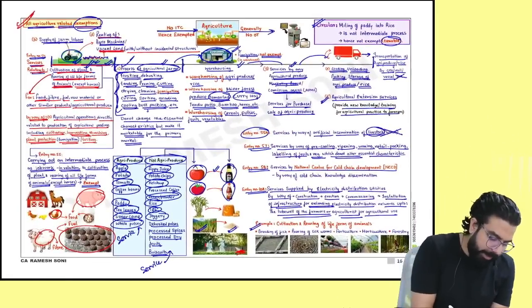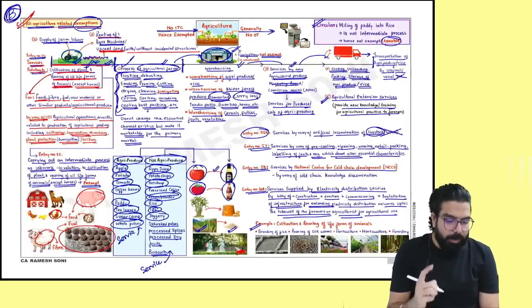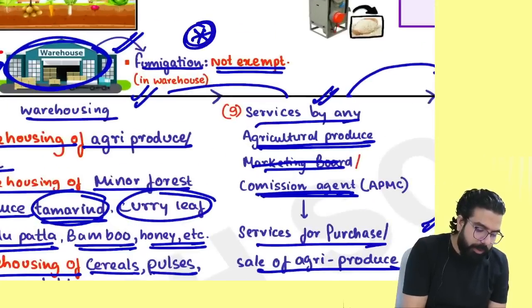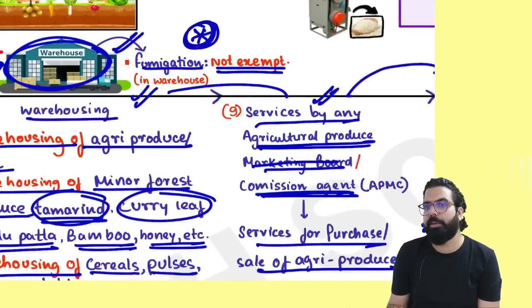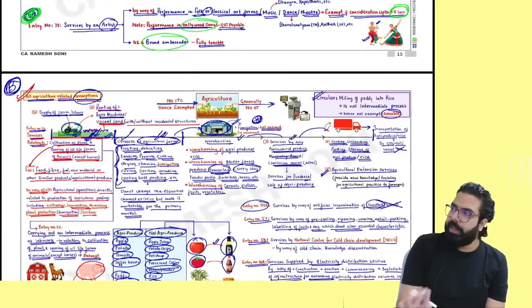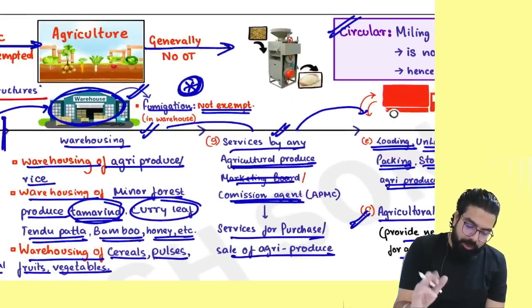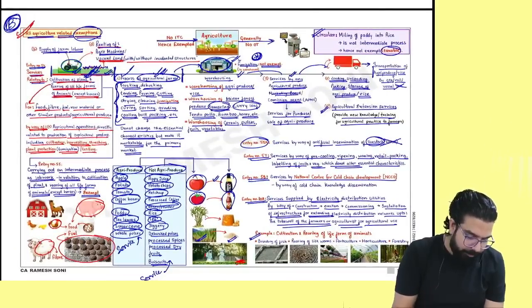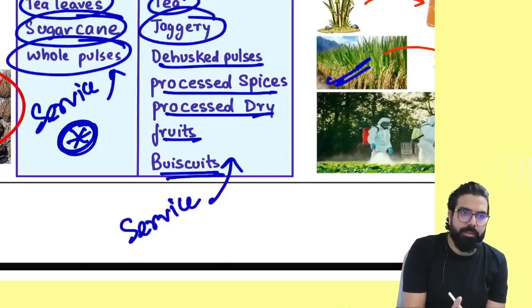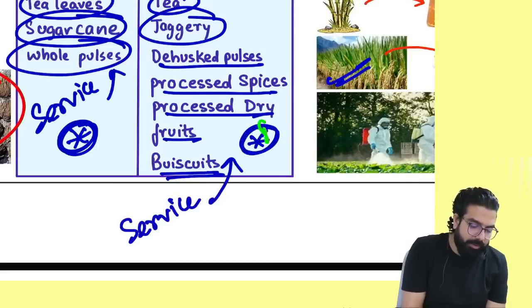Sir, what point can they ask? That fumigation point. Remember, are fumigation services taxable or exempt? If it is at a field or farm, exempted. Warehouse, taxable. Remember, services in relation to agricultural produce are always exempt. Services in relation to agricultural produce becoming non-agricultural are always taxable.